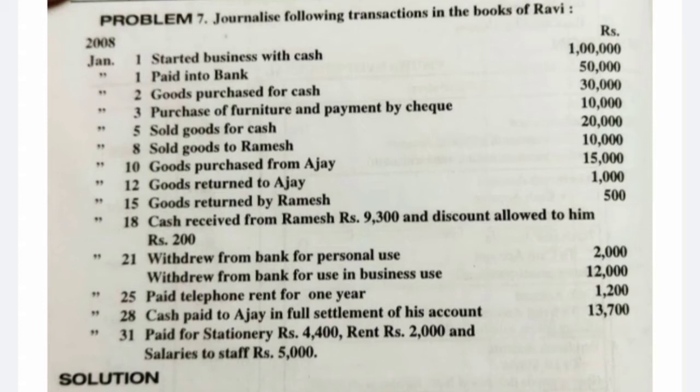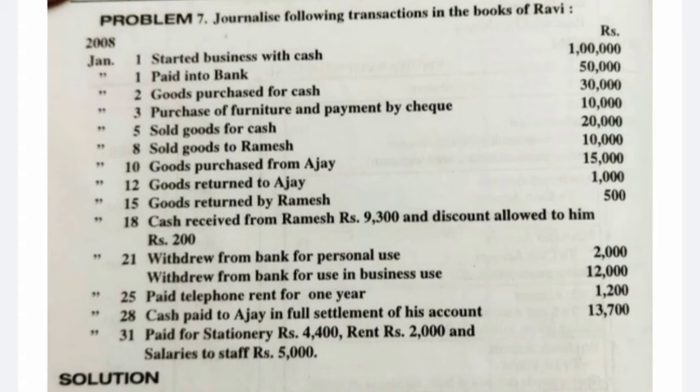Now in the sales returns, we will debit the sales returns because the stock which we sold earlier is coming in. So sales returns account debit, and credit the giver. Ramesh is a person, so personal account rule: credit the giver, that is Ramesh. The entry would be sales returns account debit to Ramesh account of rupees 500.